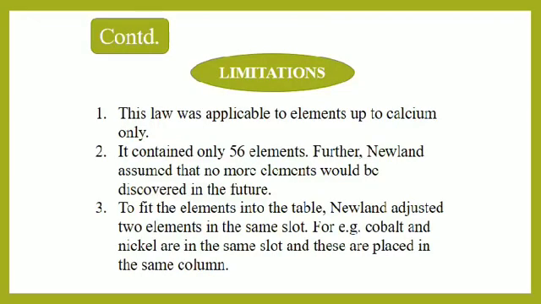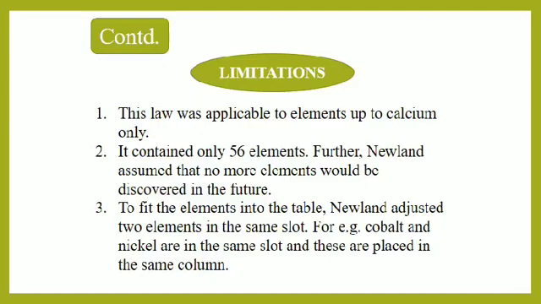Here we have some limitations. This law was applicable up to calcium only. This table contained only 56 elements, and Newland assumed that no more elements would be discovered in future.